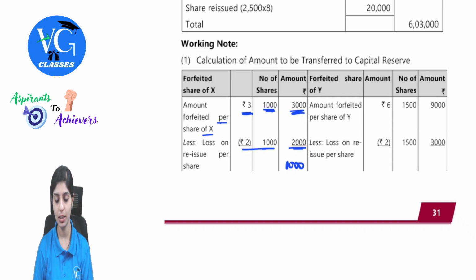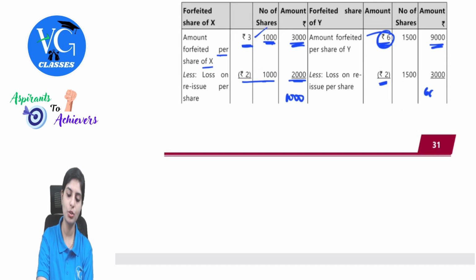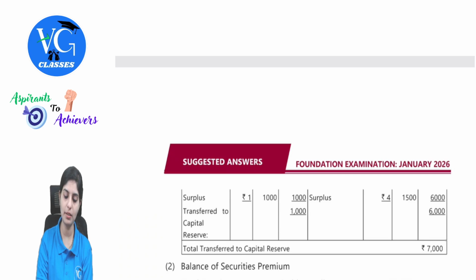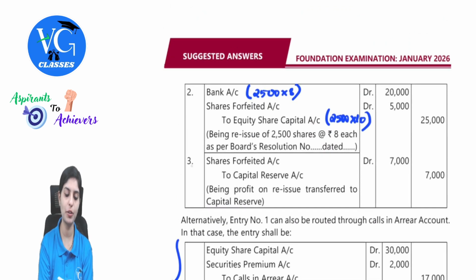Remember here, the number of shares which was taken from Y was 1,500 because the entire 1,000 was taken from X. For 1,500 shares, you should not include the premium amount. So we are only taking 6 rupees. How is that? 3 rupees on application and 3 rupees on allotment. So this is 6 rupees taken. 9,000 is lying in share forfeiture. In this reissue, only 2. So how much is remaining? 6,000 will be remaining here. So the total amount which needs to be transferred to capital reserve will be 7,000. So this entry will be done: share forfeiture account debit to capital reserve. This will be your journal entry.